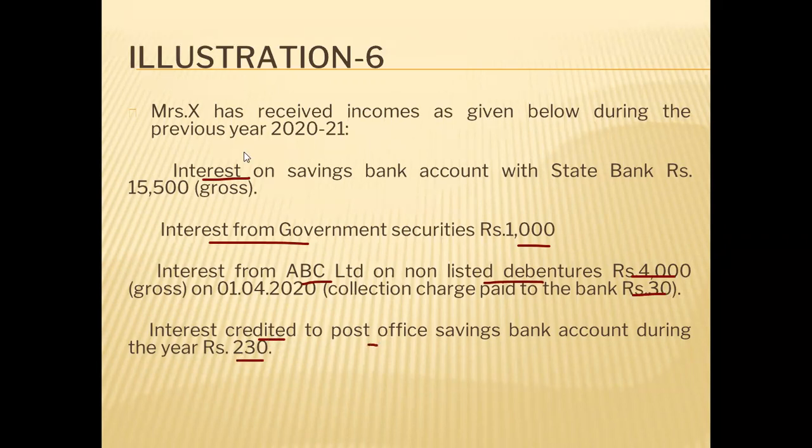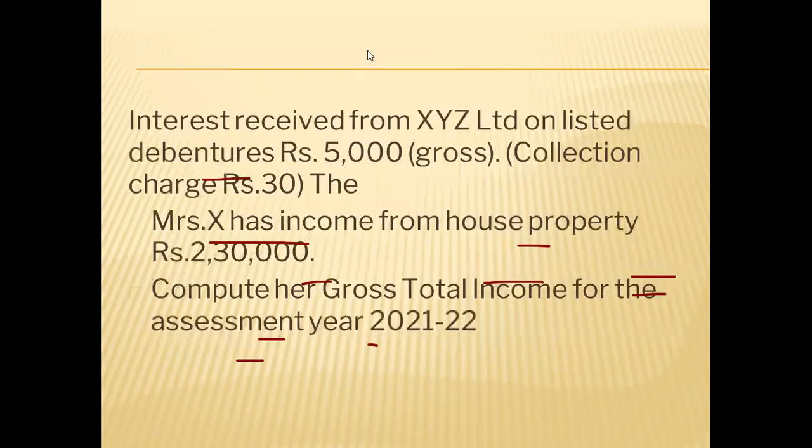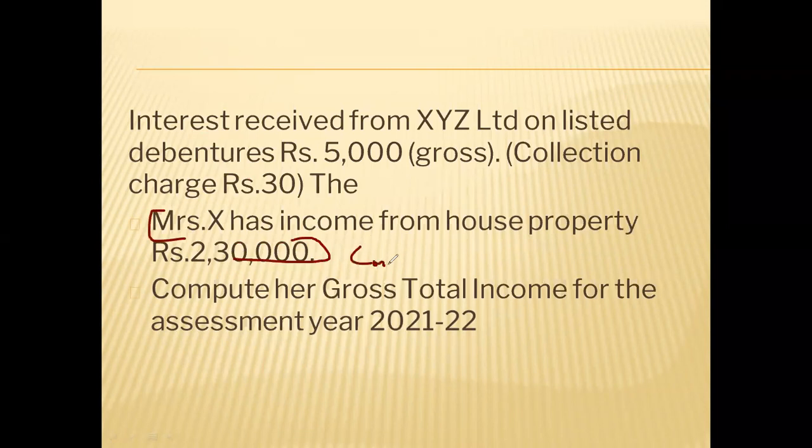So all this income, interest from saving bank, interest from government security, interest from debentures, interest from post office, all are income from other sources. Interest, we know it is taxable under income from other sources. And one more income is given, that is income from house property, 2,30,000. Already it is computed. No need of calculating income from house property, because in question they have calculated and given that income from house property is 2,30,000.